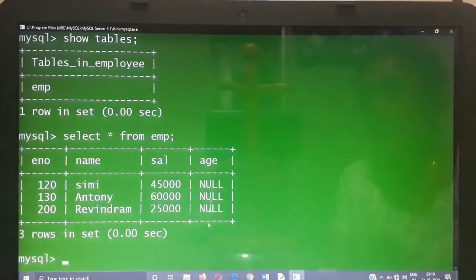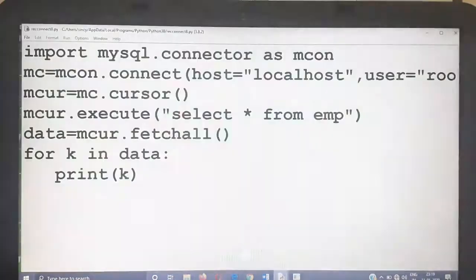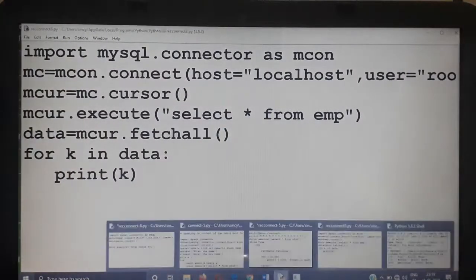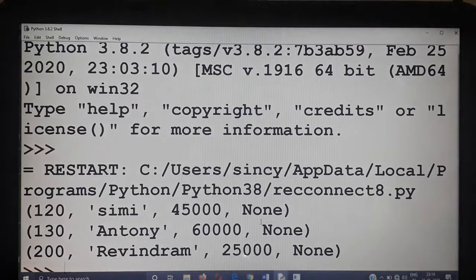That is why None is displayed, as there is no value over there. So 120, see me, this one, and this is the last attribute value. Now the records are displayed in the form of a tuple.